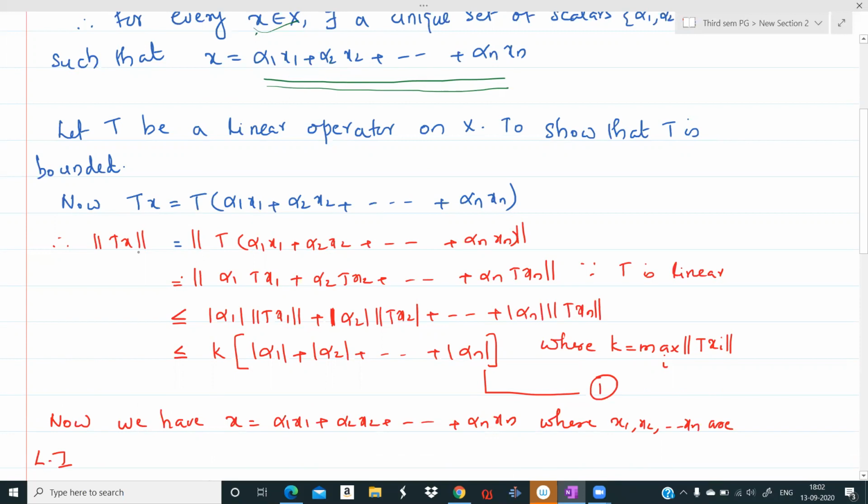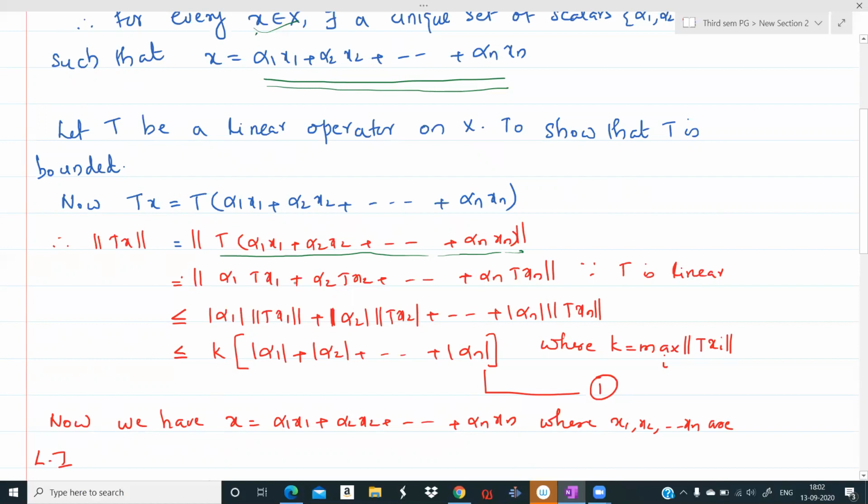Therefore, norm of Tx is equal to the norm of T of that sum, and inside this bracket, it can be written as alpha 1 into Tx1 plus alpha 2 into Tx2 plus etc. plus alpha n Txn, since T is linear.